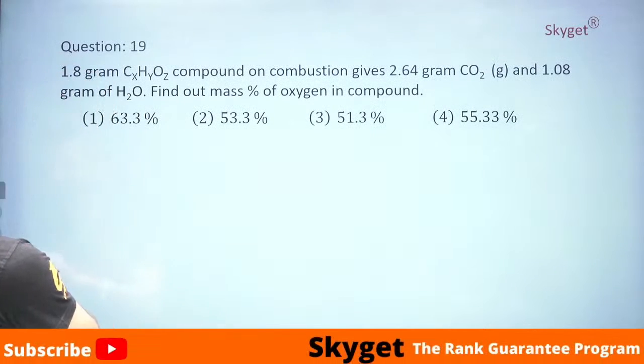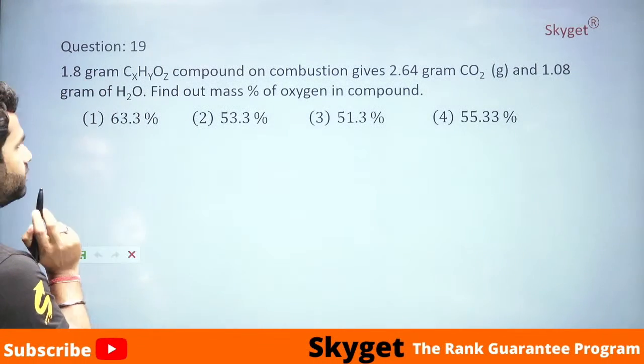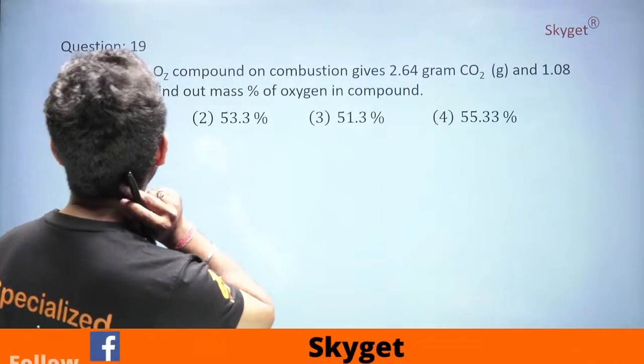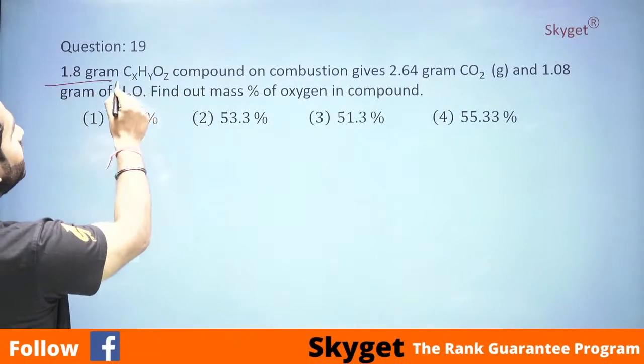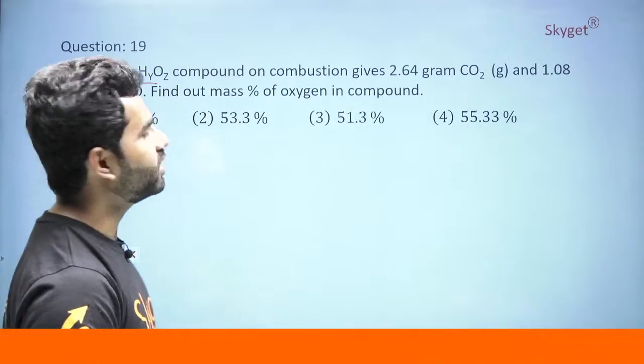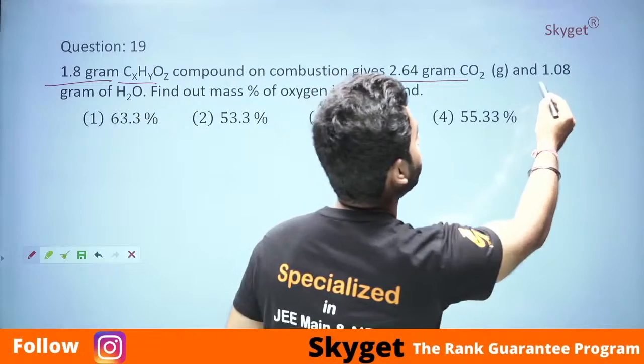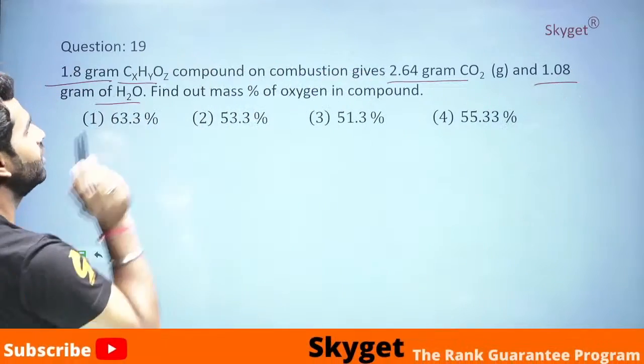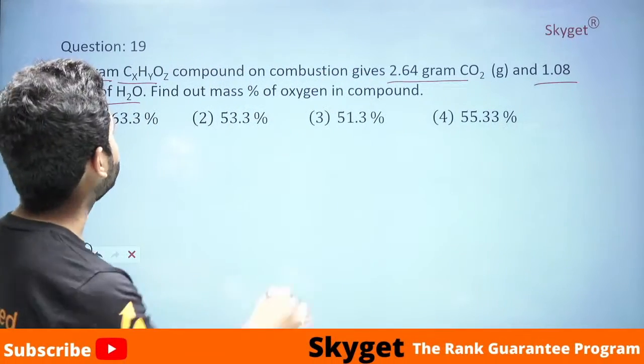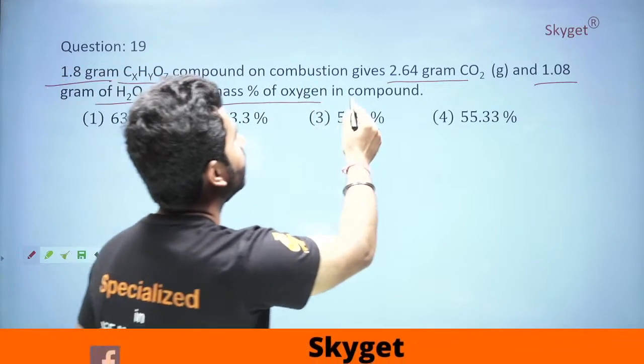The next question says that 1 gram of CxHyOz compound in combustion gives 2.64 gram of CO2 and 1.08 gram of H2O. We need to find the mass percent of oxygen in the compound.